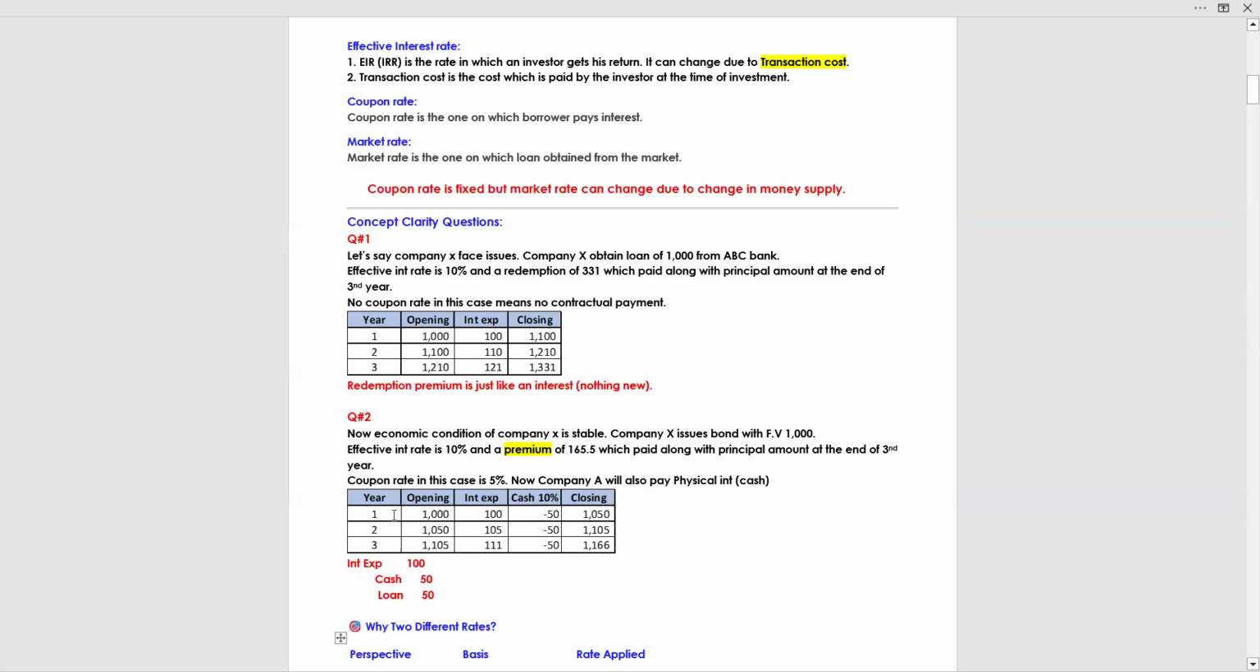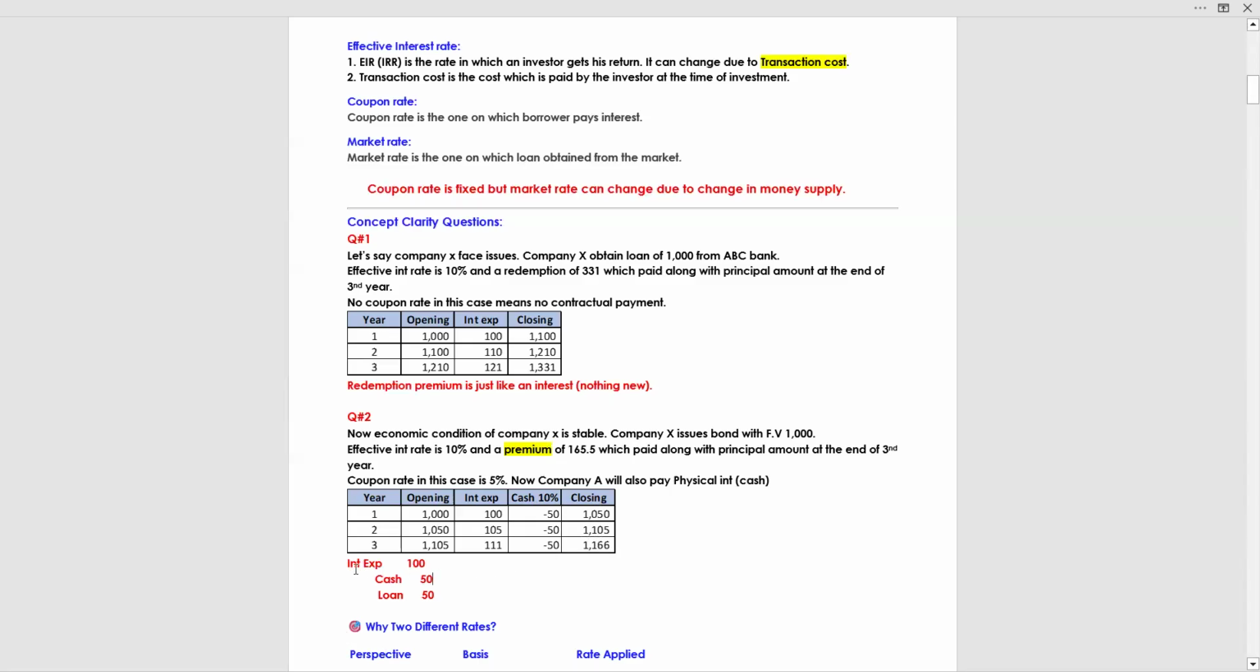Again, the same schedule, 1, 2, 3, opening 1000, multiplied by 10%, 100. Now, cash, because company X is going to pay 5% on the face value. Face value is 1000. 5% multiplied by 1000 is 50. You will deduct this 50. The closing will be 1050. This closing will become the opening of the second year. Again, same method, and in the end you will see 1165.5 as mentioned, 1000 plus premium 165.5. So you can add both these, it will become the same at the end of the third year.